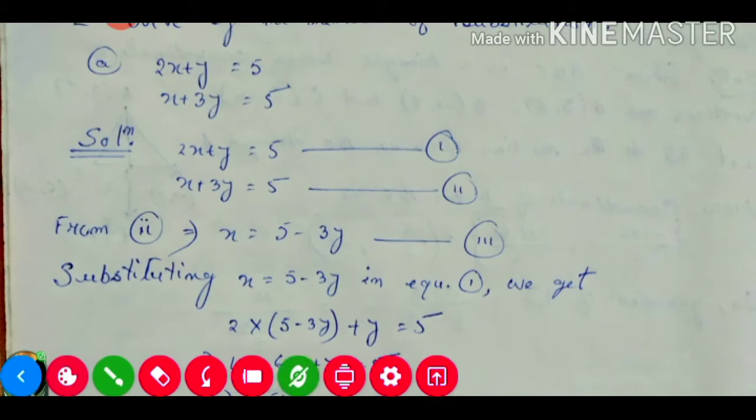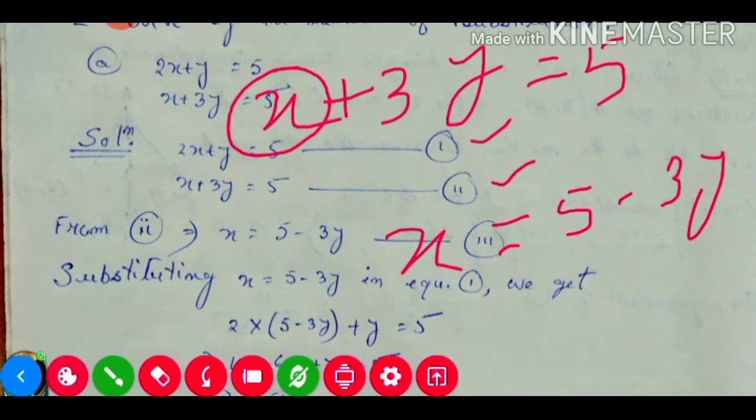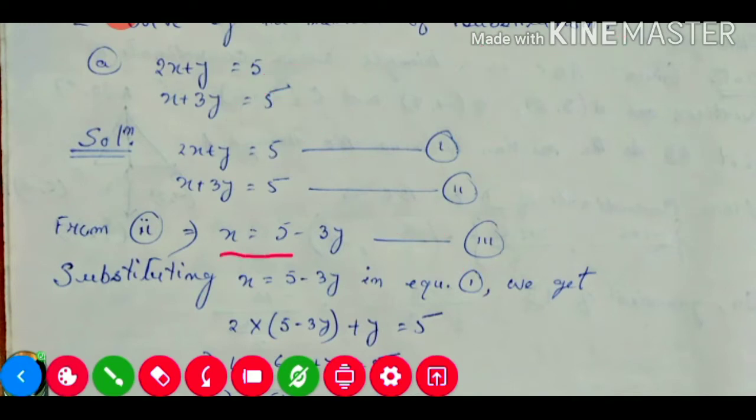First of all we have this equation number 1 and this equation number 2. Here we take out the x value from equation number 2. Equation number 2 is x plus 3y is equal to 5. The x coefficient is nothing, that means 1, and the y coefficient is 3. If we keep x alone on the left hand side, it will be easy for us. So x will be equal to 5 minus 3y. This one will be our equation number 3.